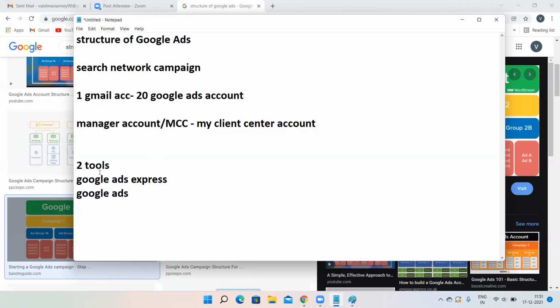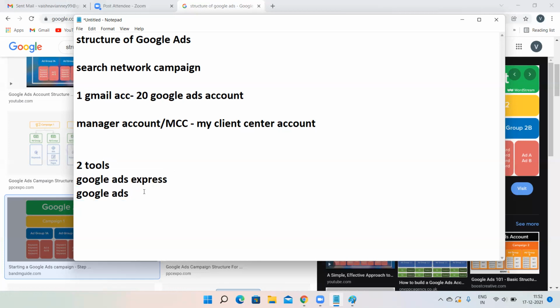So that is the reason. Do not give the control to Google. Always create ads in this tool called Google Ads. You have to create your ads in the Google Ads tool, not in Google Ads Express. This is the difference between Express and Google Ads. Express is for the people who do not have knowledge about all this technology. Normal people, who can understand everything, have to go for Google Ads.